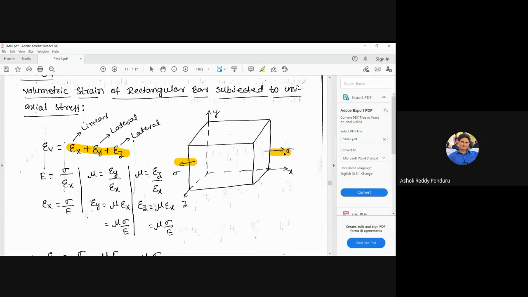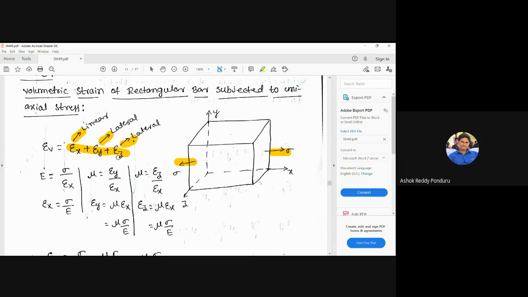The strain in the x direction is linear. The strain in the y direction is lateral. The strain in the z direction is also lateral. First, we have to identify that. Here I make an arrow head also. Here epsilon x is linear, epsilon y is lateral, and epsilon z is also lateral.